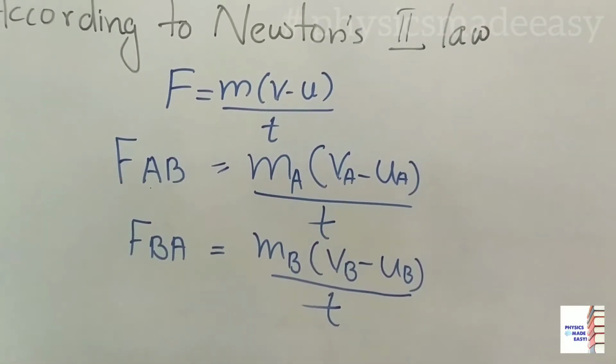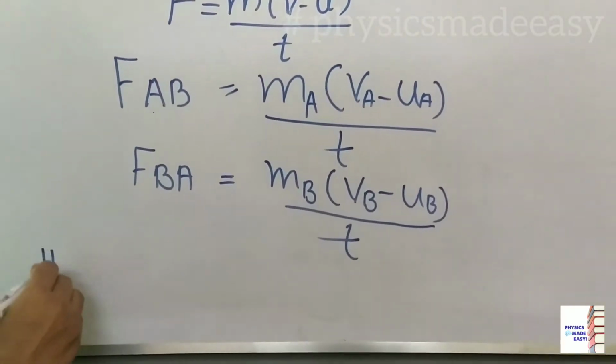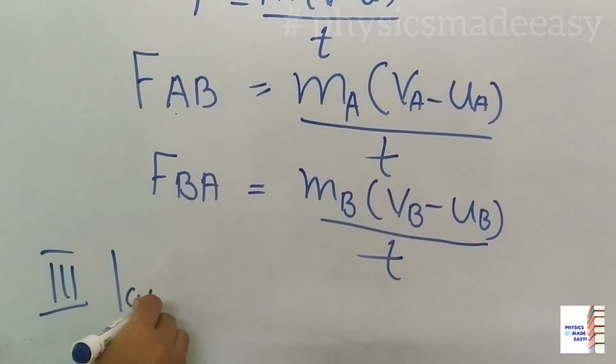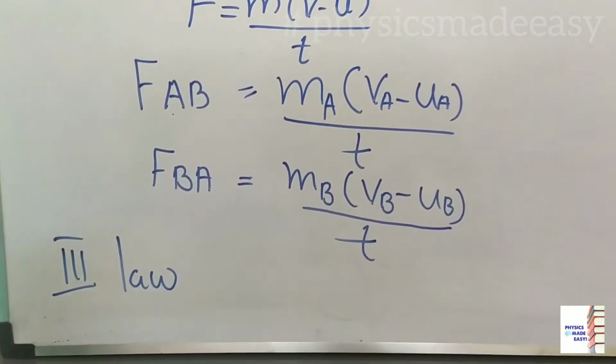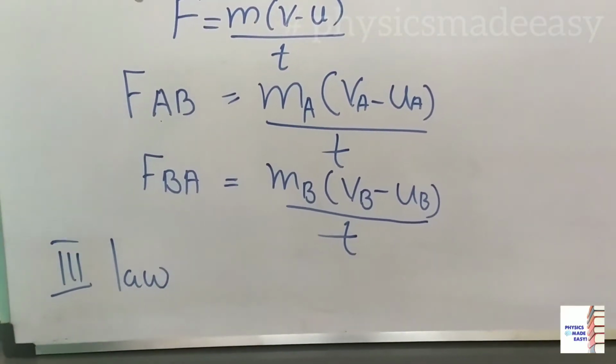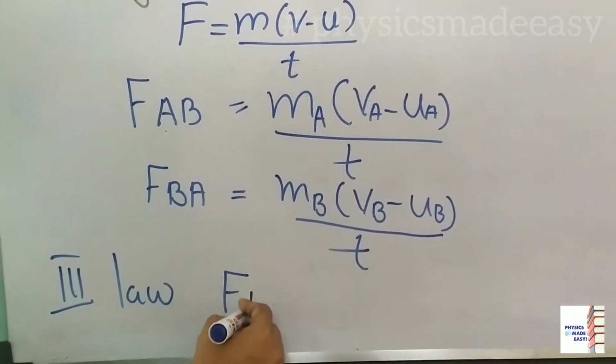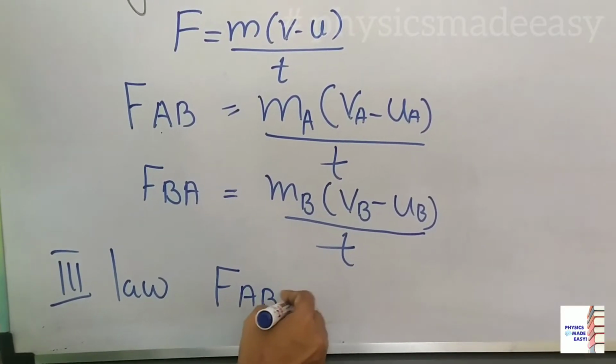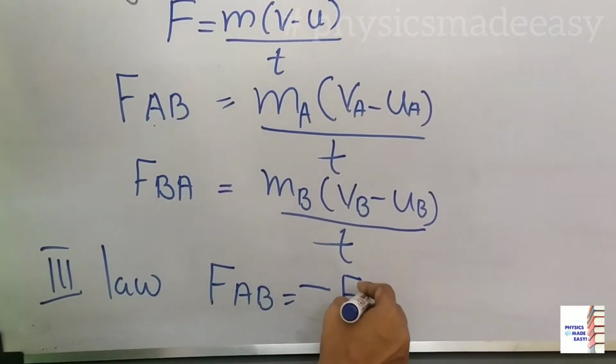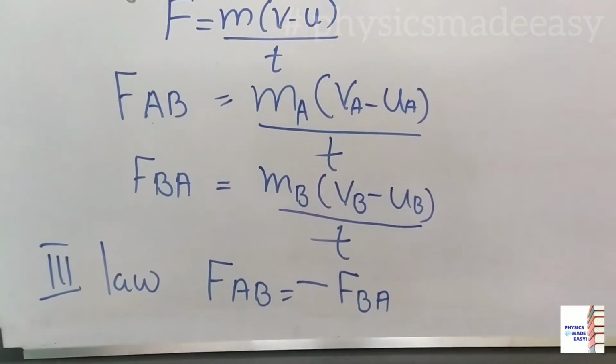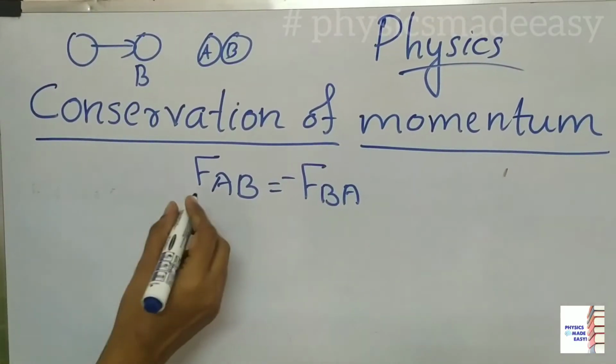Newton's third law. According to Newton's third law, to every action there is an equal and opposite reaction. So FAB is equal to minus FBA. Now you have to substitute the equations.